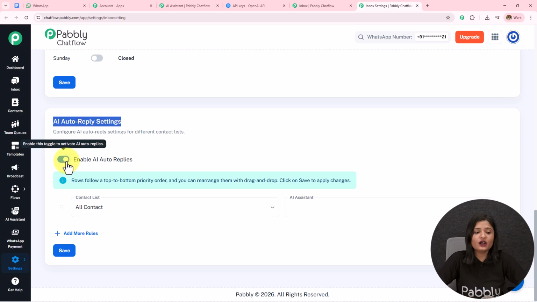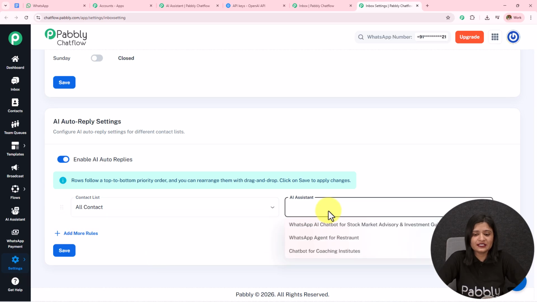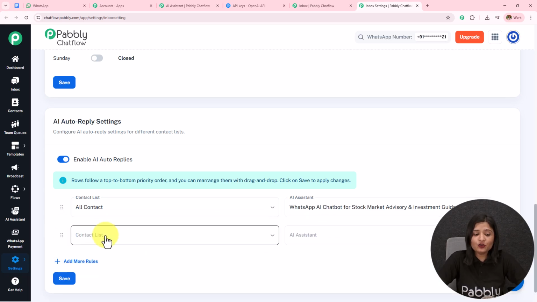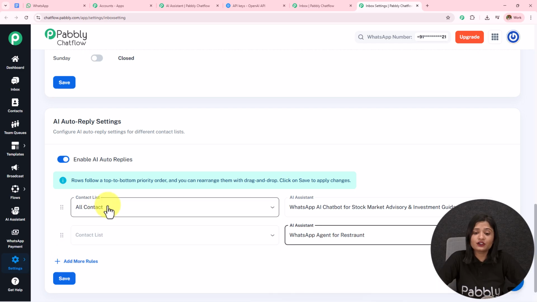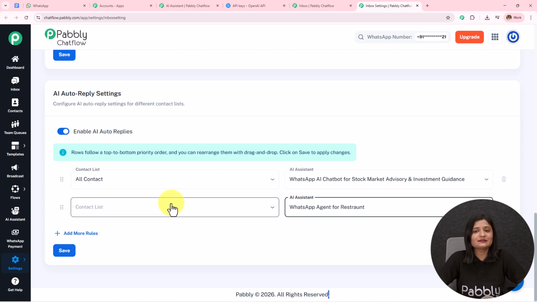You have to keep this on, and I have not created any list. So you have to create the contact list, after which it will start displaying over here. You have to select the AI assistant. You can add more rules, select another list, select another AI assistant to that list, or you can select all the contacts and then select another AI assistant to all the contacts. Simply save the rules. In this manner, your AI assistant will be assigned to a particular chat, to a particular group, or to all the contacts.